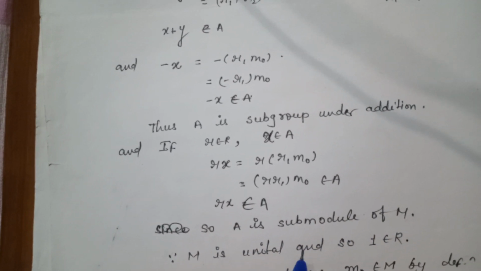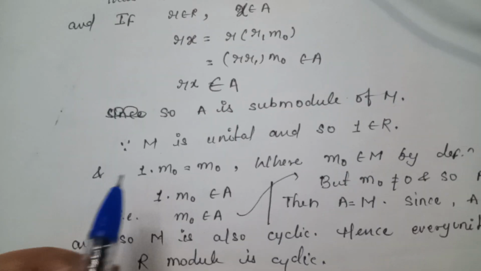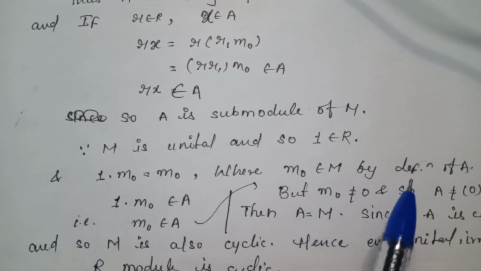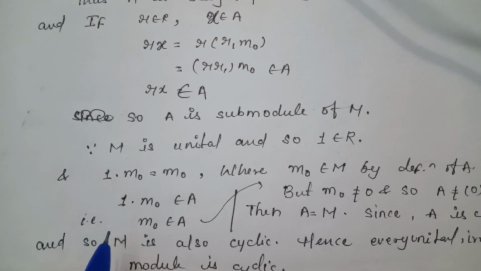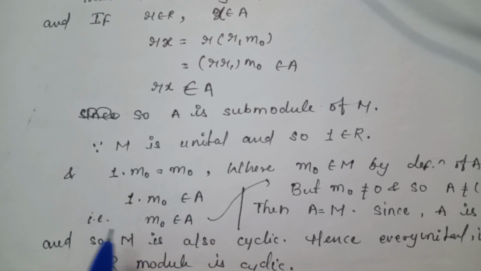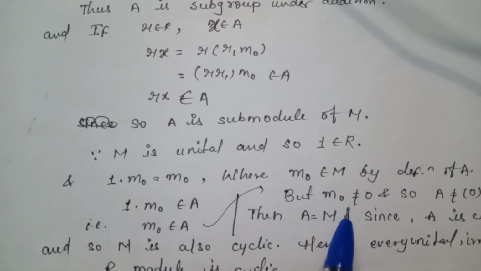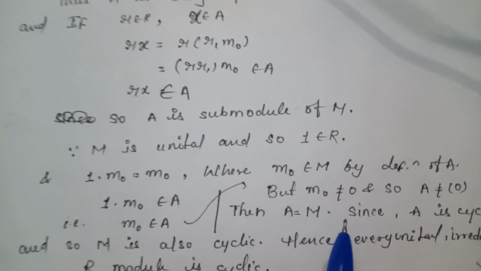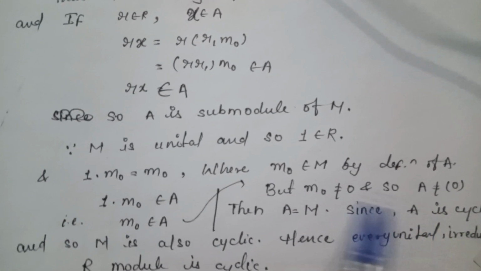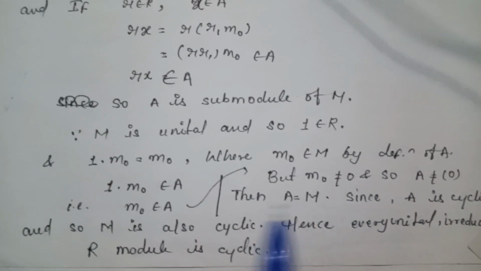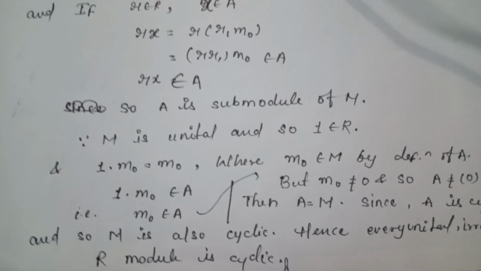Since M is unital, 1 belongs to R, and 1 dot m naught is equal to m naught, where m naught belongs to M. By definition of A, 1 dot m naught belongs to A, that is, m naught belongs to A. But m naught is not equal to 0, and so A is not equal to 0. Then A is equal to capital M, and since A is cyclic, M is also cyclic. Hence, every unital irreducible R module is cyclic.